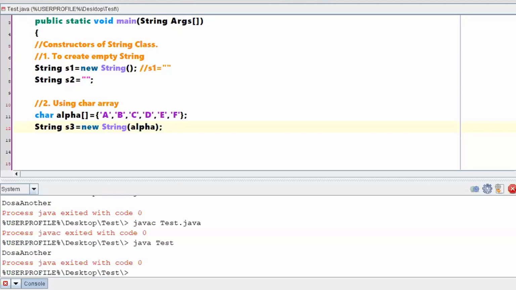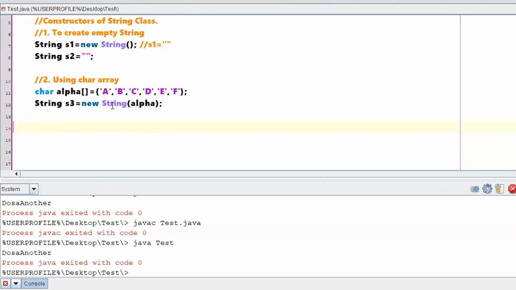Am I using a character array now? Later we'll display all these strings and just cross check whether all these things are a valid way of declaring the strings or not. Or shall I print there itself? Let me print the first three things, then we will proceed with a few more types.